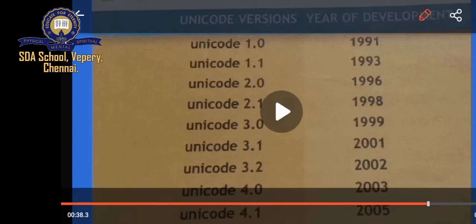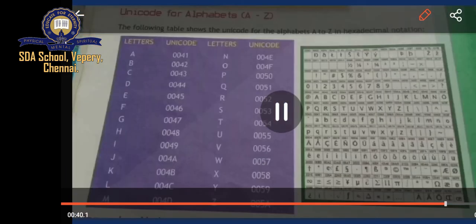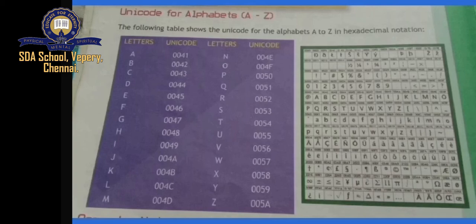Now Unicode for alphabets A to Z. The following table shows the Unicode for the alphabets A to Z in hexadecimal notation, with letters and Unicode in alphabetical order. Whichever Unicode you want to give to your personal computer passwords and so on, you can take the help of this, and you can even use it for your mathematical work.